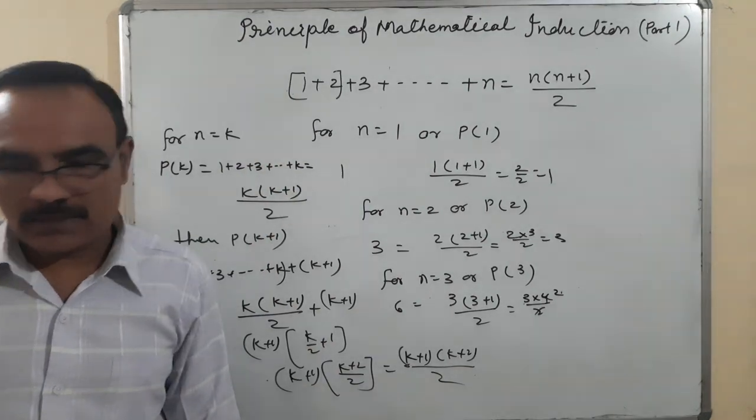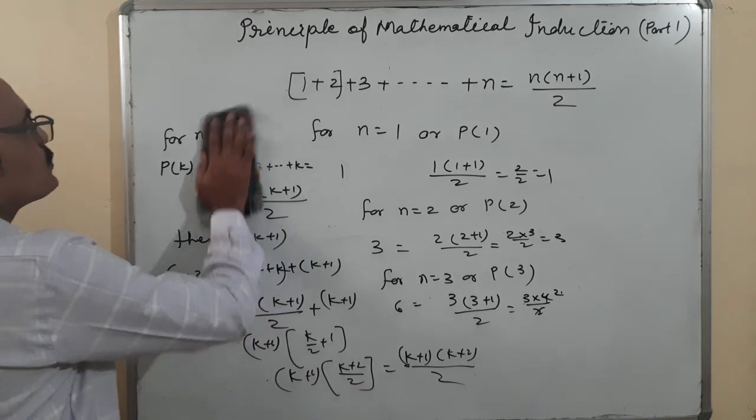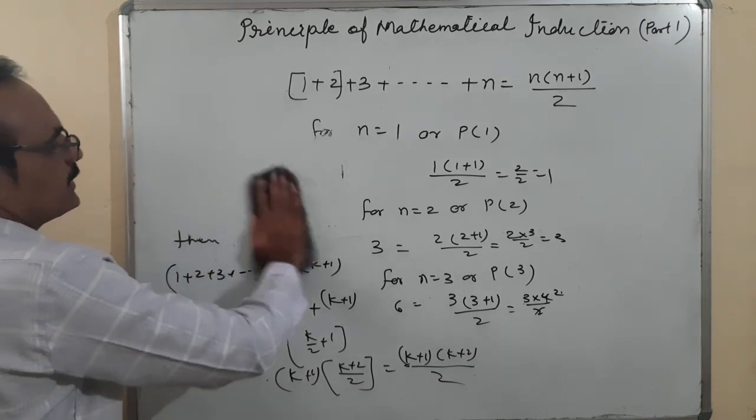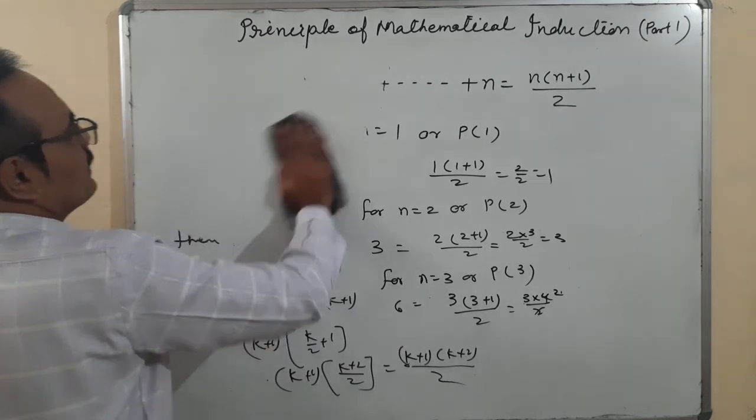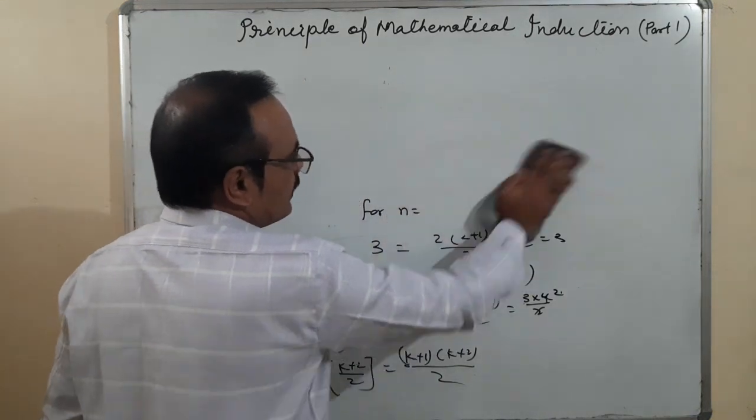So that is the example and the working rule. What is the working rule? It is true for n is equal to 1. It is true for n is equal to k. Then n is equal to k plus 1. Is it okay?